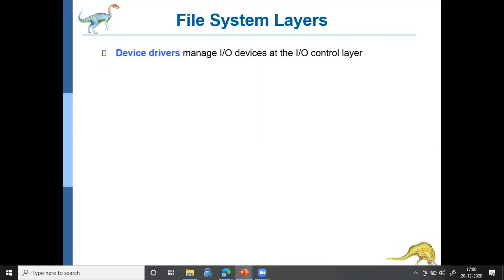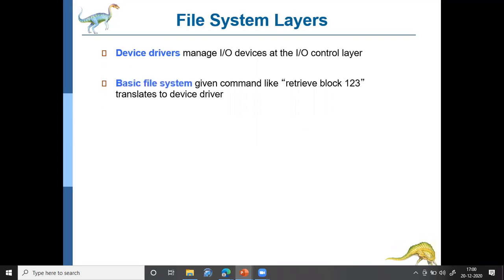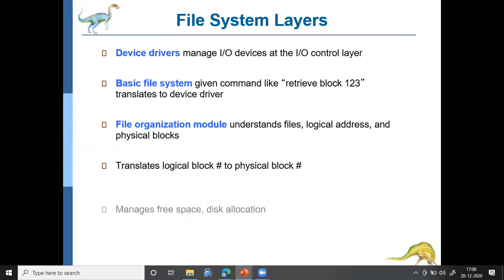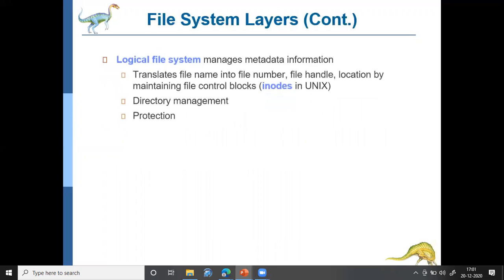This slide just explains whatever we have discussed so far. The device driver is the one which directly accesses the devices, and the basic file system gives commands like retrieve content from such and such block. The file organization module maps the logical address to the corresponding physical block number. It translates the logical block to physical block. Okay, and it also manages the free space and disk allocation.